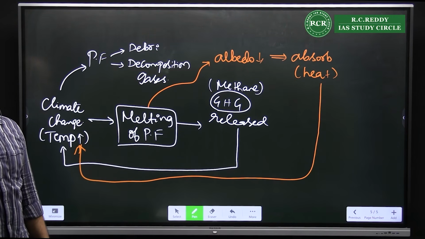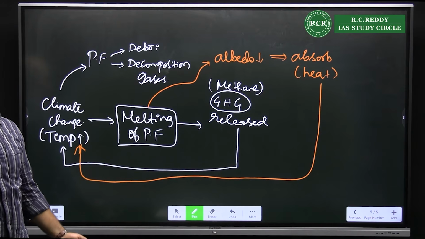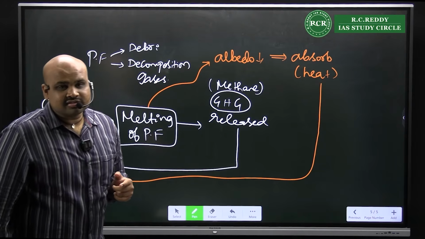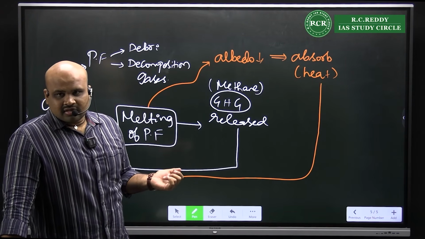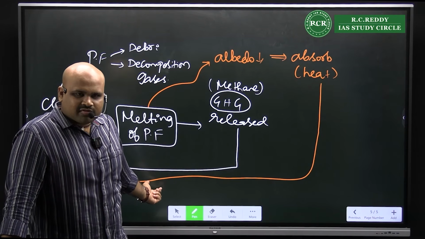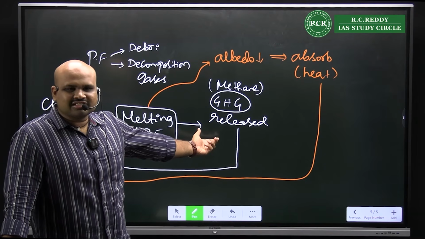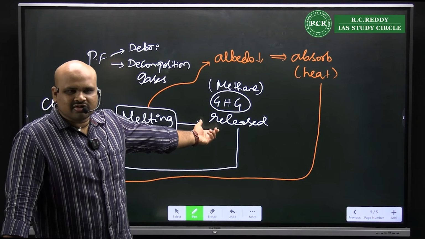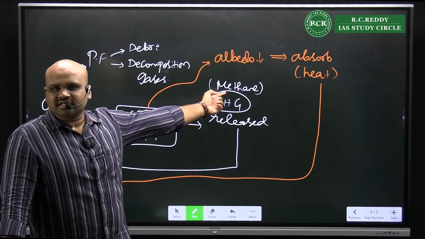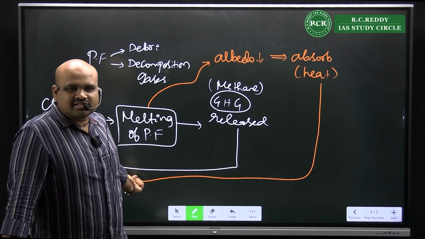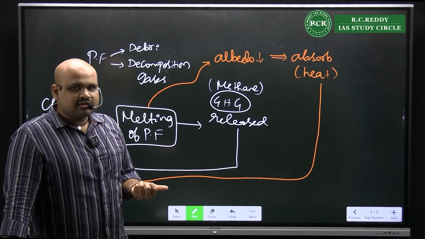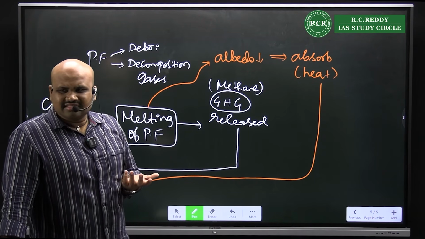And this is what is called Arctic amplification. Amplification of the temperatures in the Arctic region. Why amplification of the temperature? Because there is a positive feedback cycle which is set. It is set because of the melting of the permafrost, the frozen soil, and the release of the entrapped gases, which are majorly greenhouse gases, commonly methane. It also affects the albedo of the region, resulting in more absorption of radiation, further increasing temperature. Such a phenomenon is what is called Arctic amplification. Easy? Yes, fantastic.